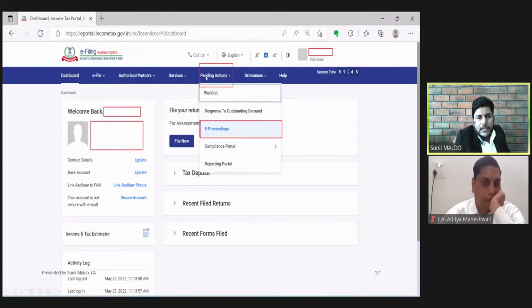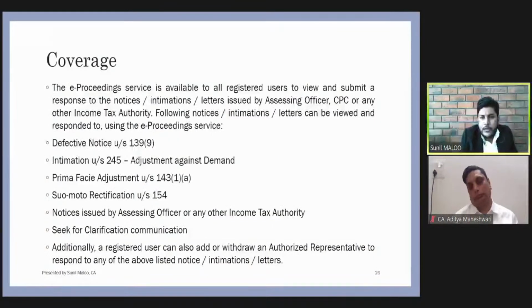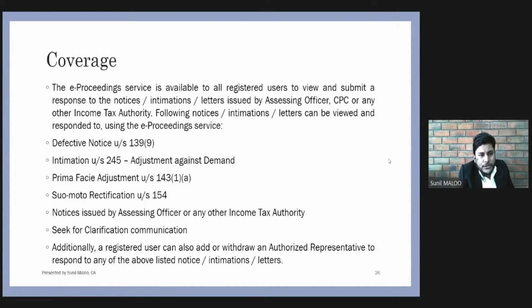As we all can see that on the dashboard homepage, there is an option of pending actions. And once we click this pending actions, we will get 4 or 5 options such as work list, response to outstanding tax demand, e-proceeding, compliance portal, and reporting portal. So e-proceeding is given under the pending action head, and we need to click on this e-proceeding button. Now, before understanding the content of that particular web page, first we need to understand the coverage of e-proceeding. What are the matters which will be covered under the e-proceeding tabs?